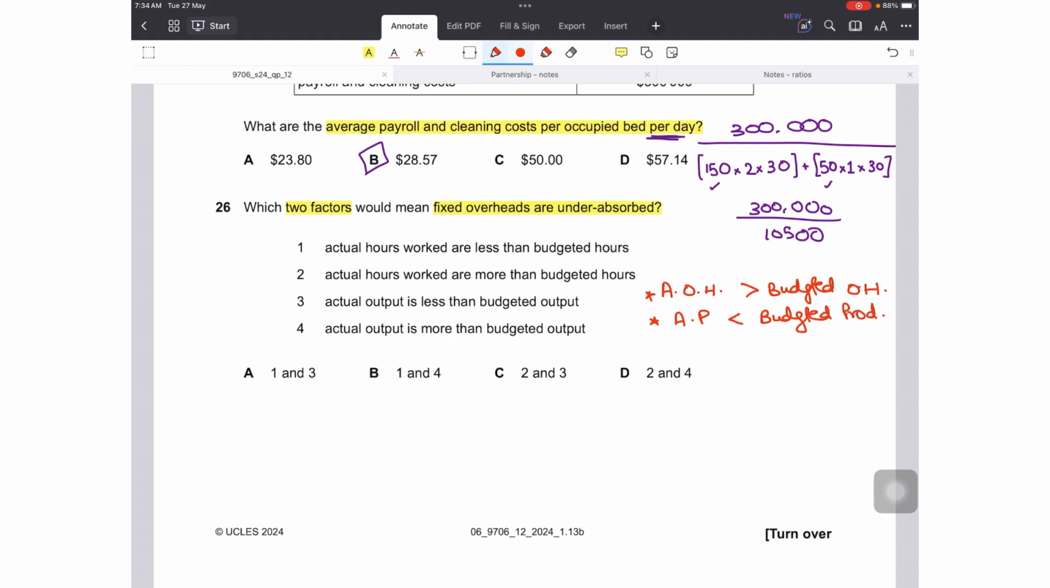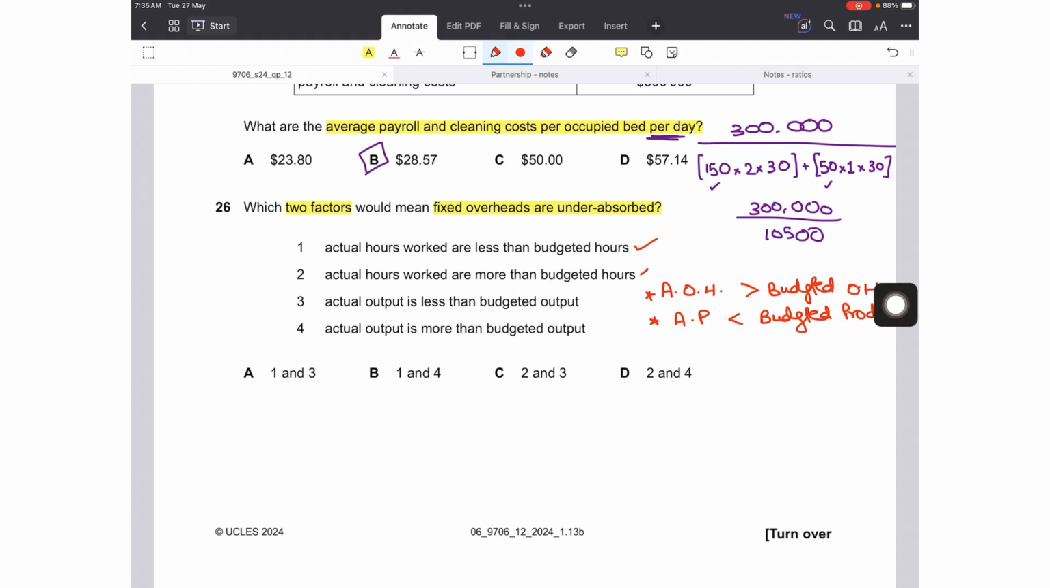Now, production could be in units, or it can be in terms of activity, for instance machine hours, labor hours, etc. So we have to look for two of these. If actual hours worked are less than the budgeted hours, yes, this is right. If actual production is less than budgeted production, of course actual hours worked will also be less than the budgeted hours, so this is right.